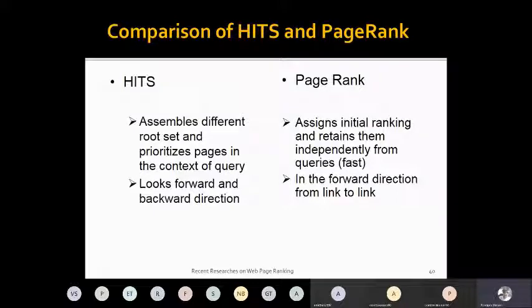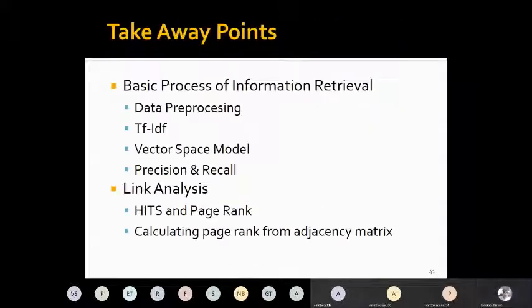HITS assembles a different root set and prioritizes pages in the context of the query, looking in forward and backward directions, while PageRank only looks in the forward direction and assigns an initial ranking and retains it independently of queries. So it turns out to be faster. And it also incorporated this teleportation operation, which was not there in the HITS algorithm.